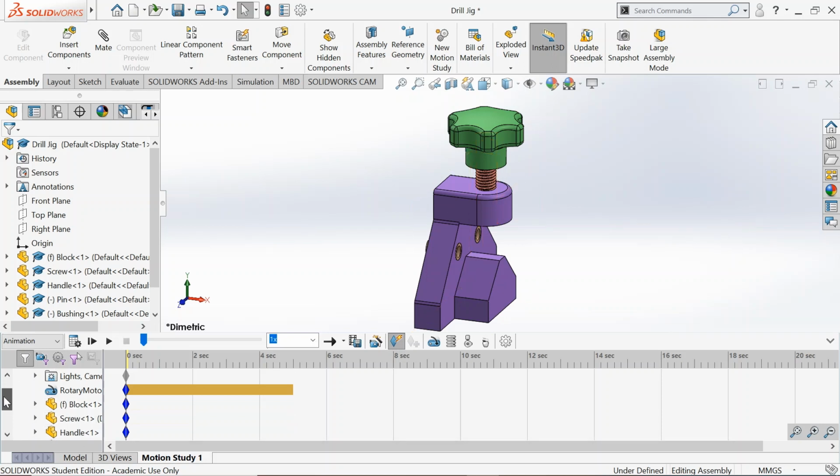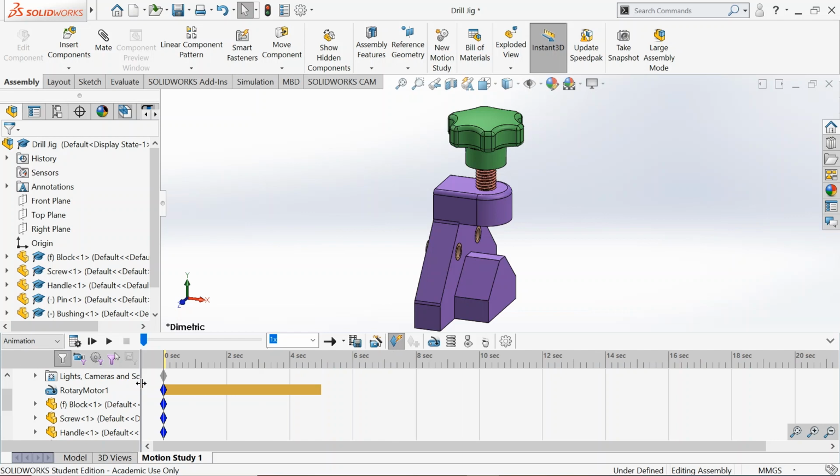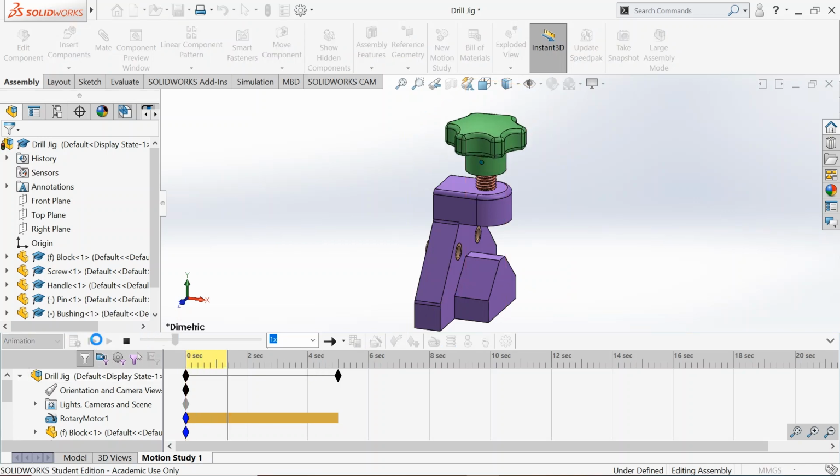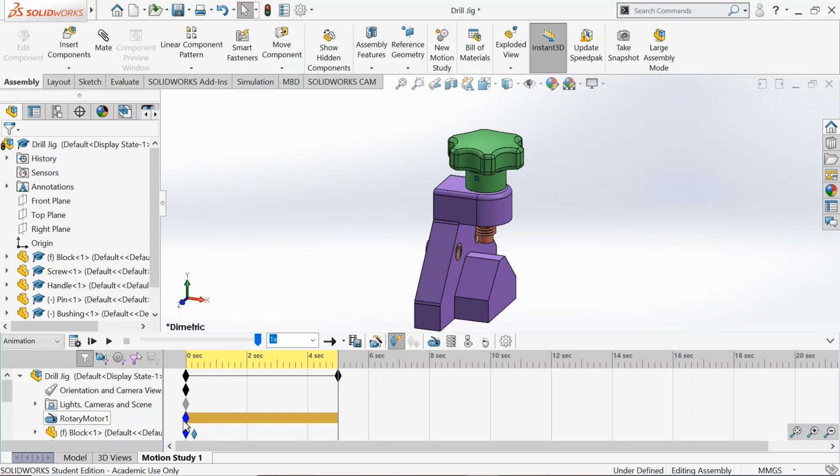We have the first motor added in the feature manager here. You have Rotary Motor 1, and these are the keys for the time that you have on the top here. You can play this from the start to look at the animation. You can get in the keys for the start and the end, drag and get the first key, slightly move it away and then bring it back to 0. You get another key. This is the end of the motor. So we keep it for about 5 seconds. Calculate.